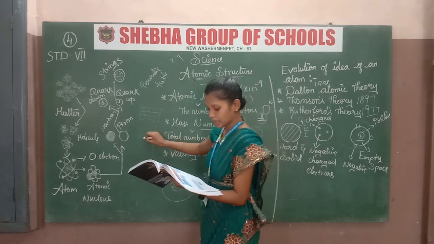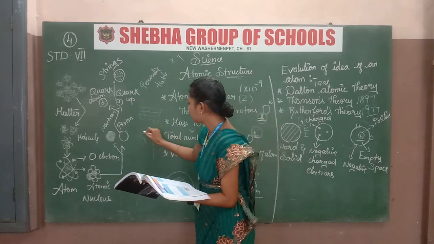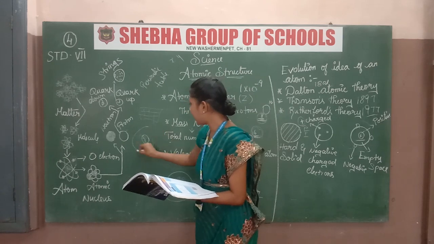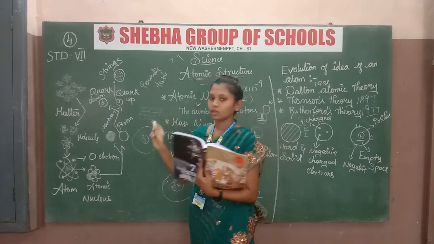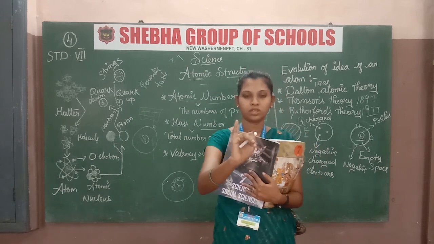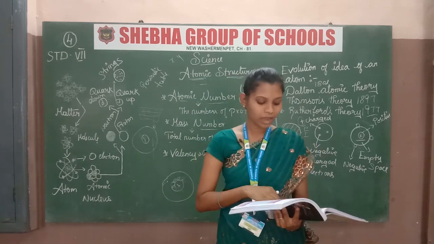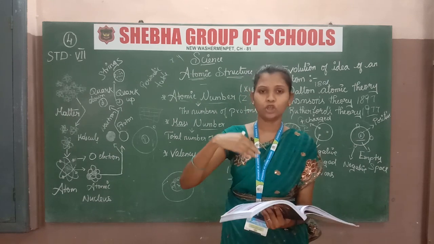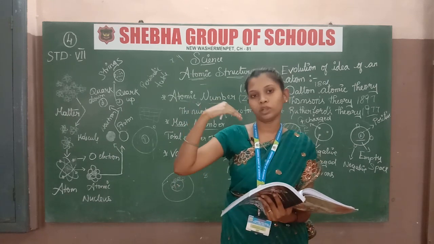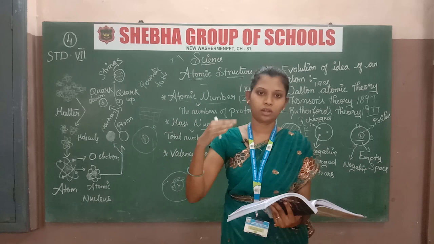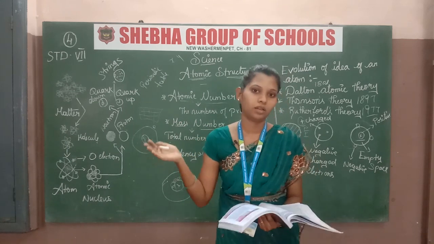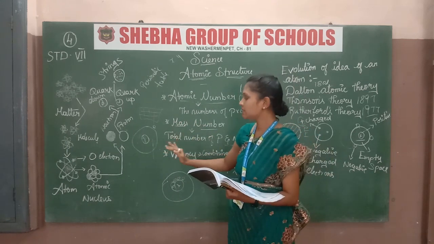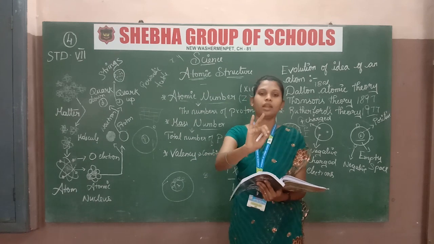Just see, they give proton 1 and electron 1. The basics are oxygen, hydrogen and some nitrogen. You will study more about this in your next year or further classes. For the basics, you have to know oxygen and hydrogen.